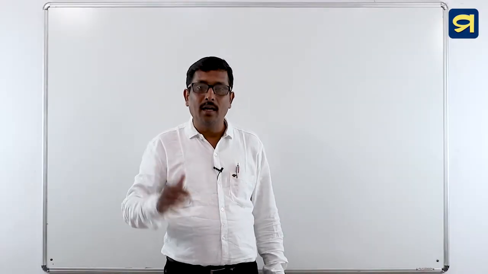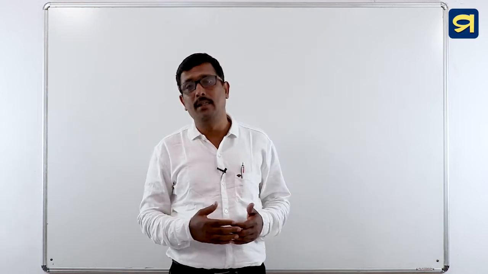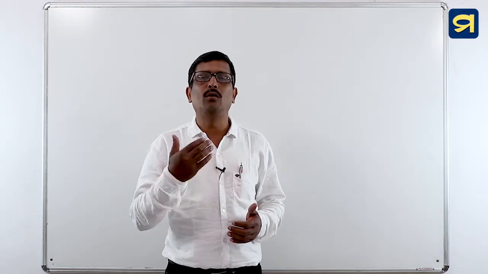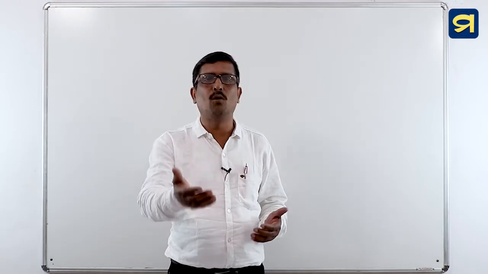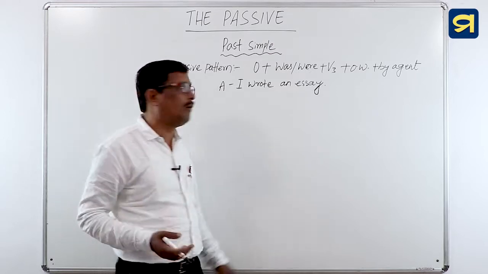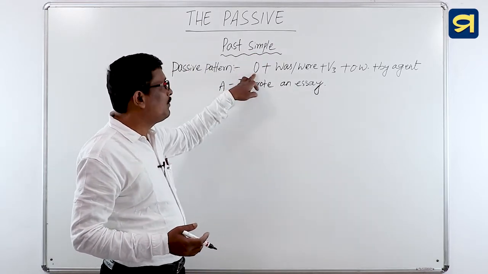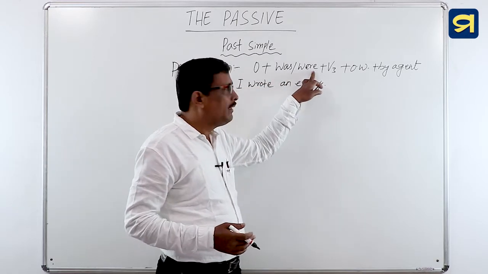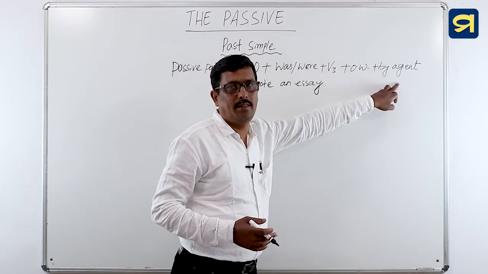Hello children, in our last class we discussed the passive pattern of present tenses. But today we are going to discuss the passive pattern of past tenses and modal tenses. Now we will see the passive pattern of past simple tense. The passive pattern is object followed by was or were and then V3 followed by other words, then by agent.